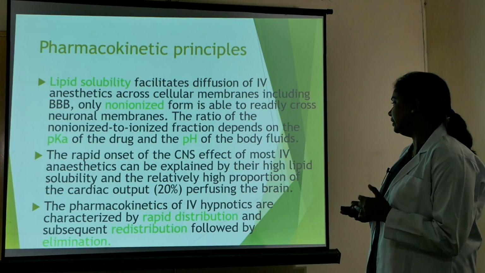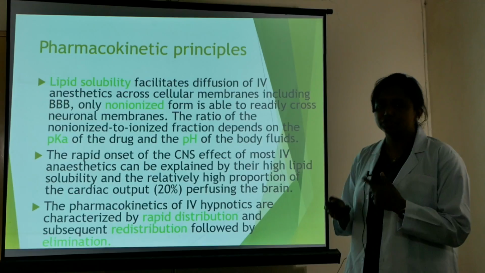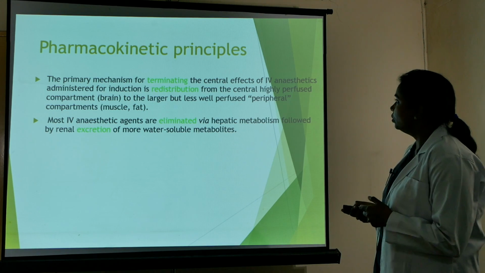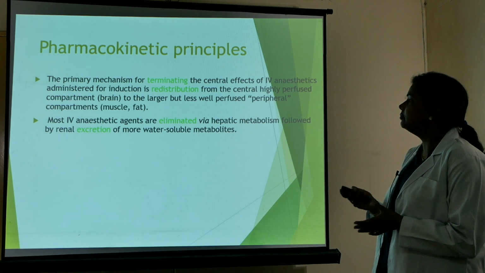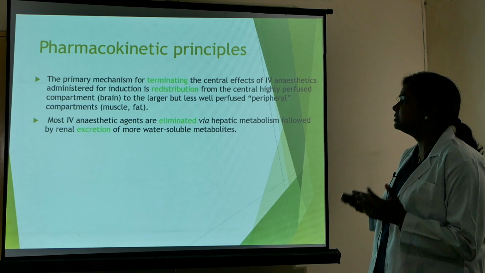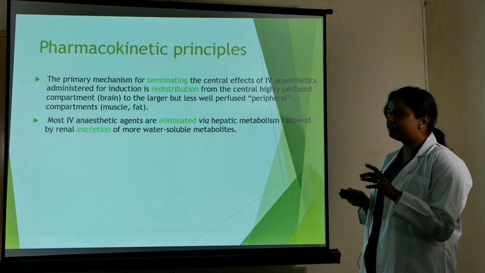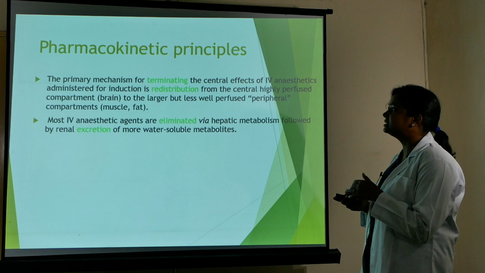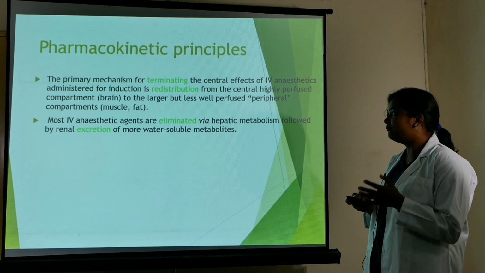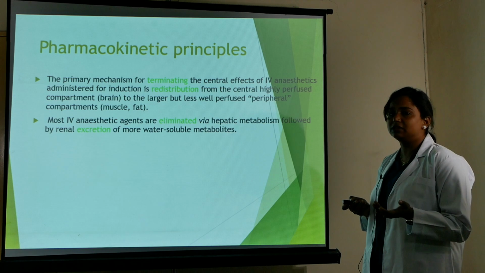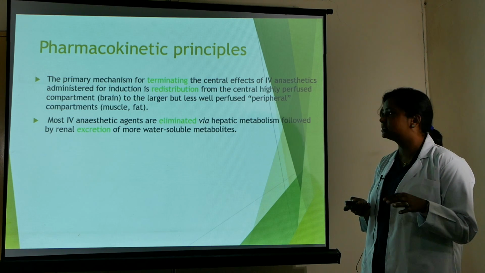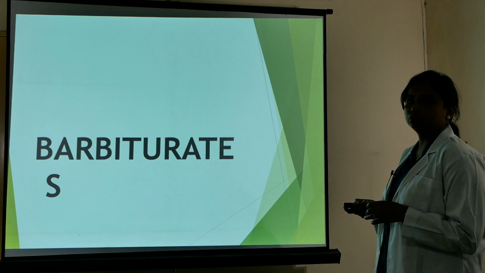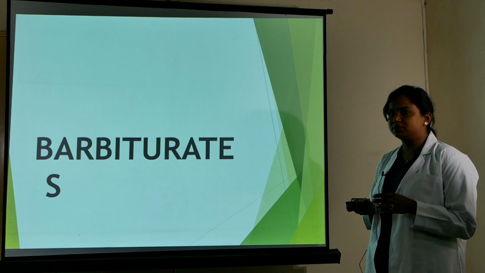The pharmacokinetics of the IV hypnotics are characterized by rapid distribution and subsequent redistribution followed by elimination. The primary principle for terminating the central effects of IV anesthetics administered for induction is redistribution from the centrally highly perfused compartment, that is the brain, to the larger but less well perfused peripheral compartment that contains muscle and fat. Most IV anesthetic agents are eliminated by hepatic metabolism followed by renal excretion of most water soluble metabolites. So we will be talking about the different groups of the IV anesthetics.